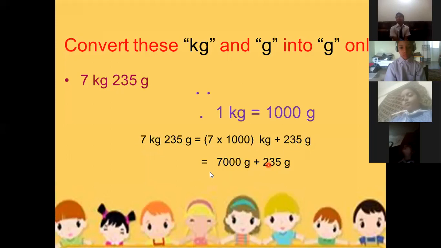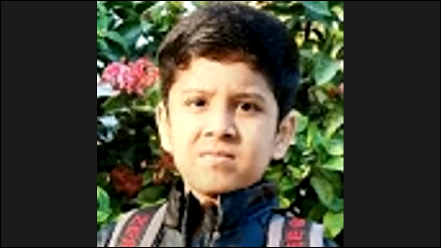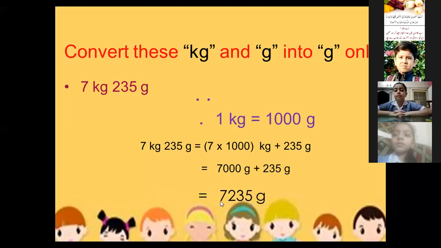Now we can add easily. So the answer we get here, 7235 gram. Now we have got the answer from kg to gram. So here we get the answer 7235 gram. The answer we get is in the gram form.